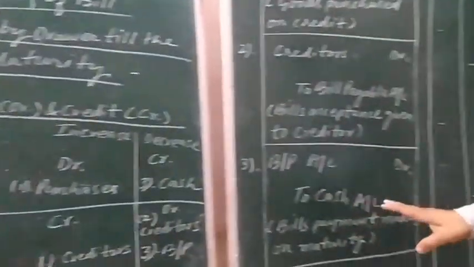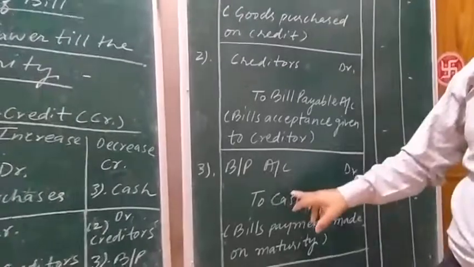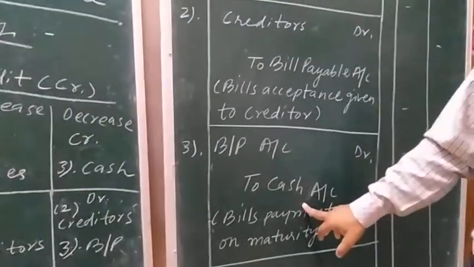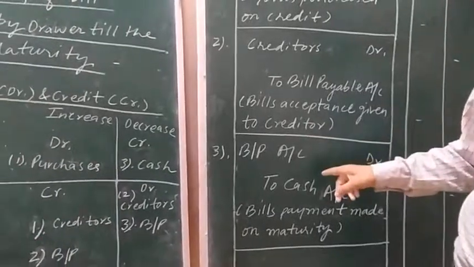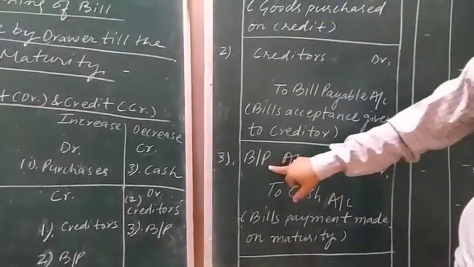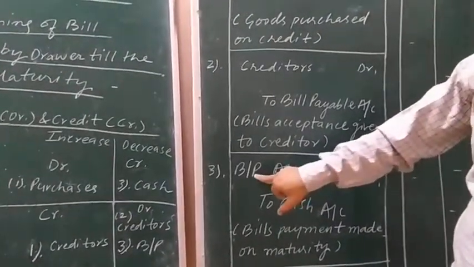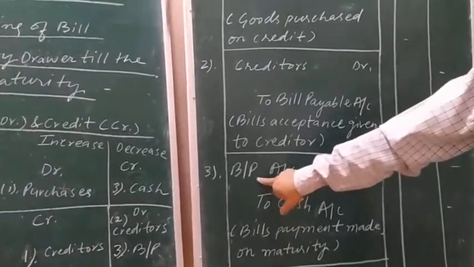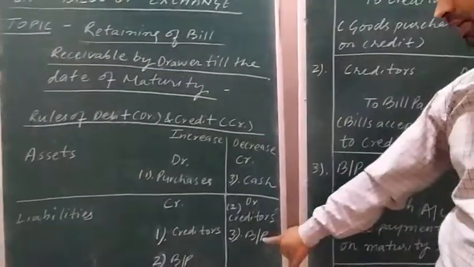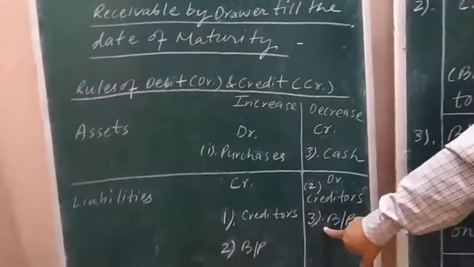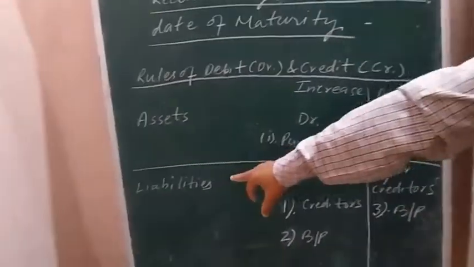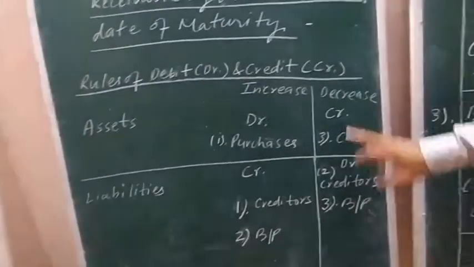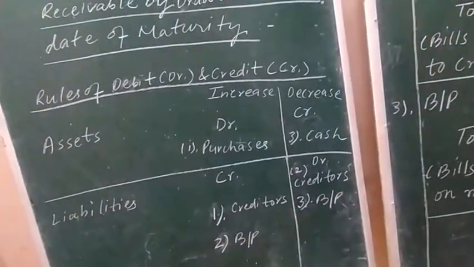So the journal entry to be passed is bill payable account debit to cash account. When the bill payment is made by the drawee, the liability bill payable will decrease. Decrease in liability is shown on the debit side. See the third serial number. Bill payable is shown on the debit side because of the liability decreasing.